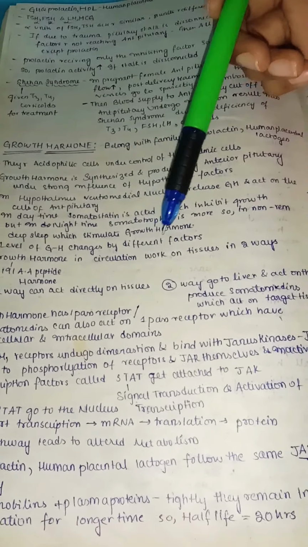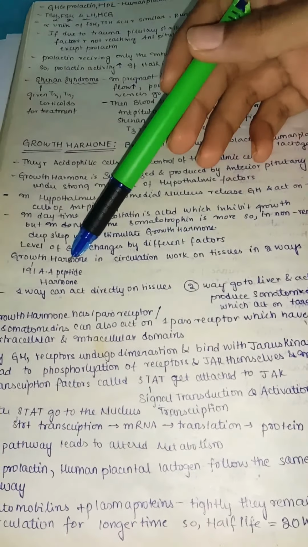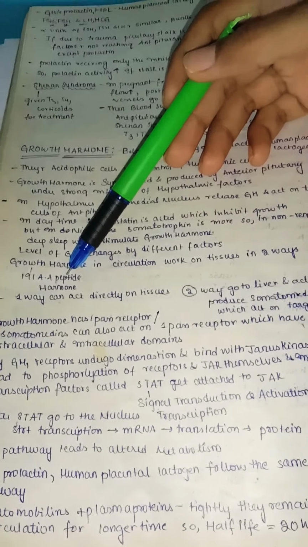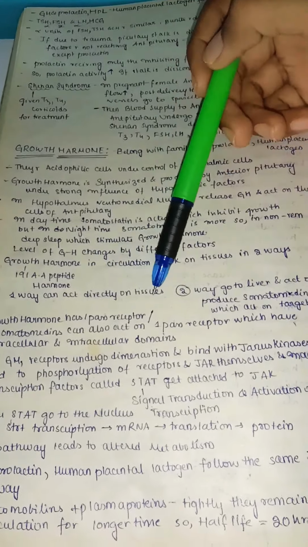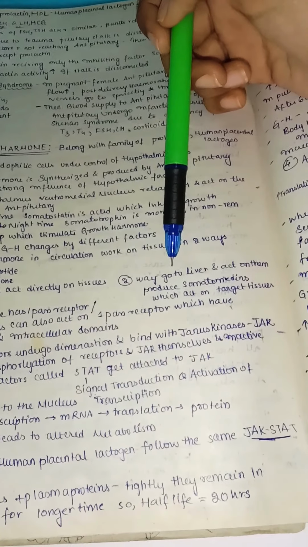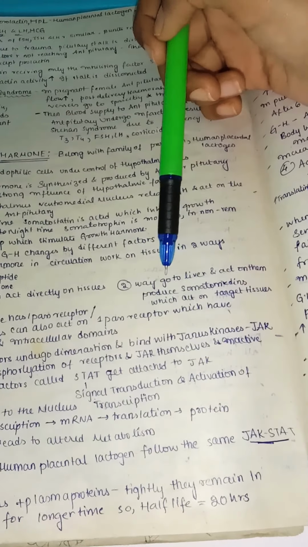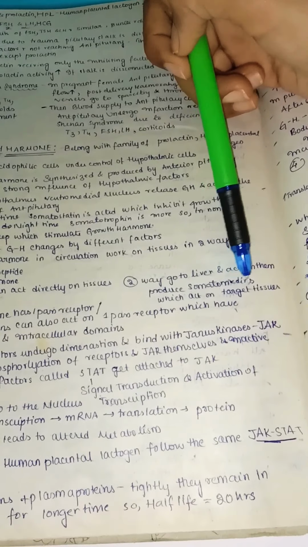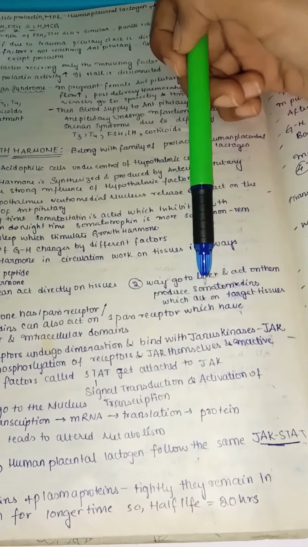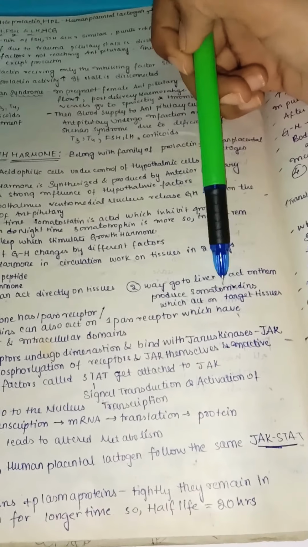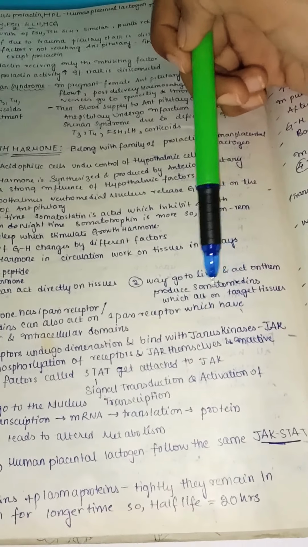Growth hormone in circulation mainly works on tissues in two ways, and this growth hormone is a 191 amino acid peptide hormone. One way, it can act directly on the tissues, and the other way, it goes to the liver and produces somatomedins. The name somatomedin is like a maiden for the growth hormone, because they are formed in the liver and show the growth hormone effects on the target tissue.